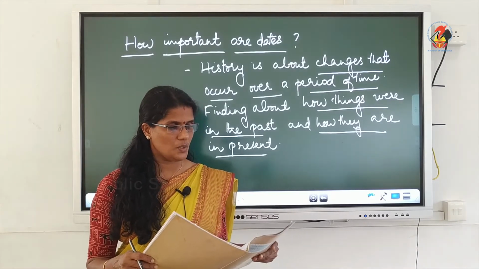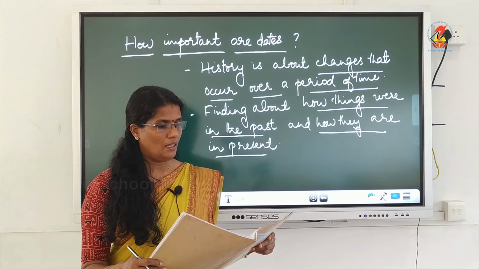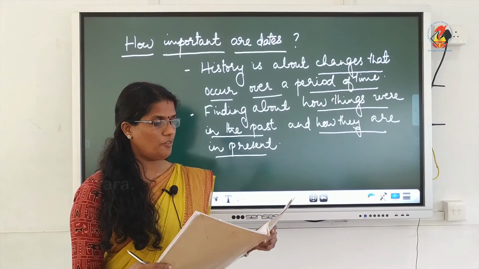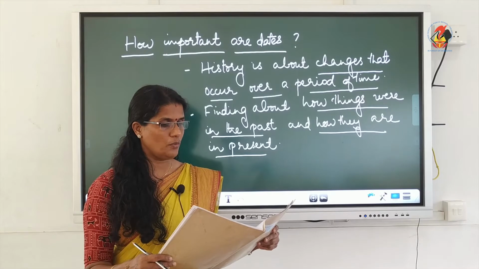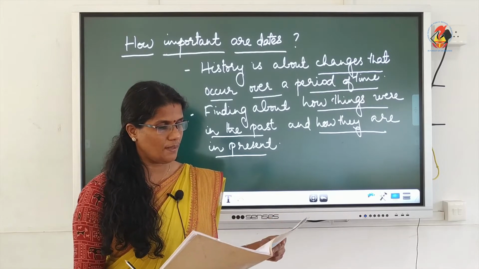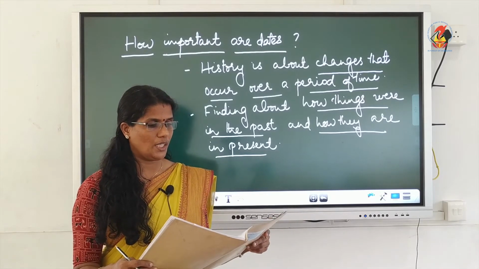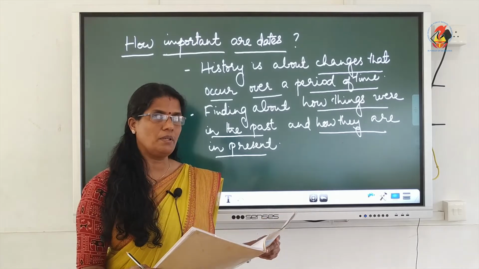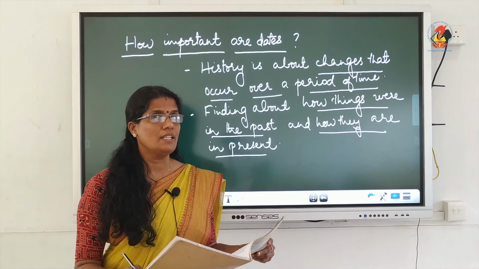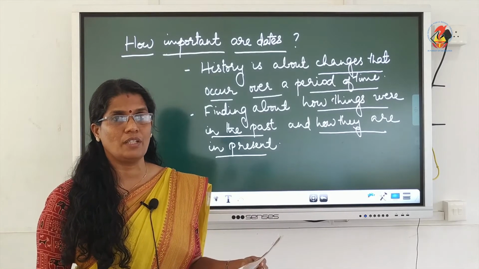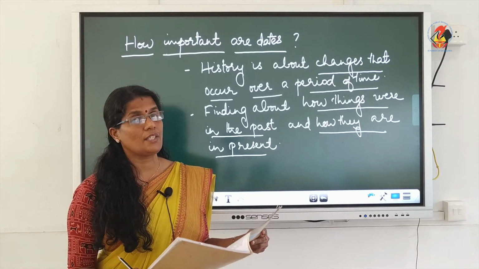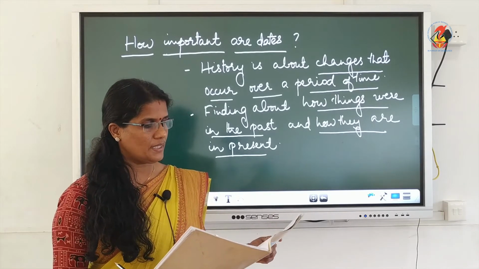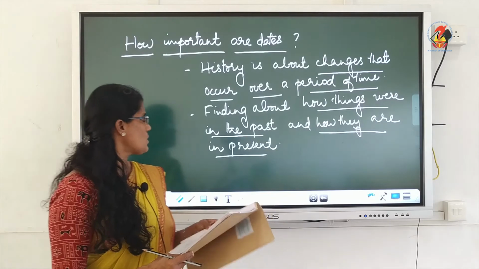So next page, page number 2, first paragraph underline. We cannot fix one single date on which British rule was established or the national movement started or changes took place within the economy and society. We cannot give a single date like that. So in the history we are learning about set of events occurred in a stretch of time. All these things happened over a stretch of time.